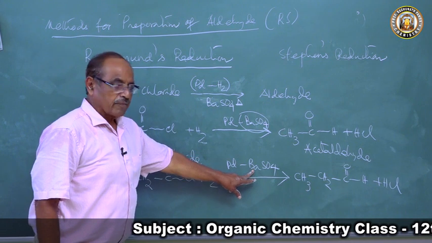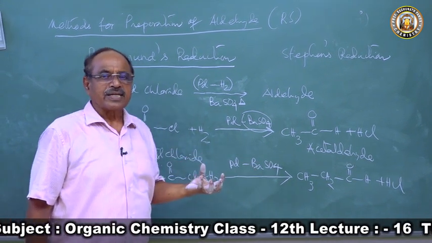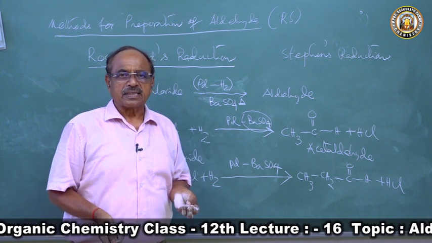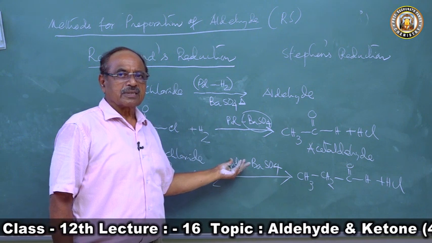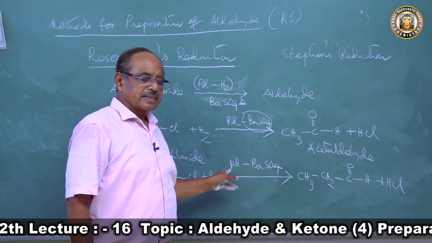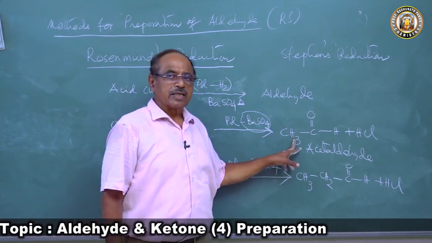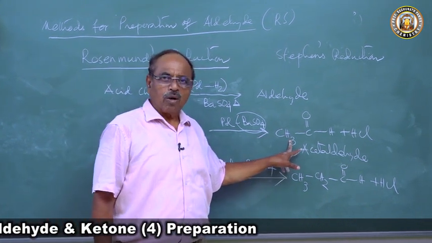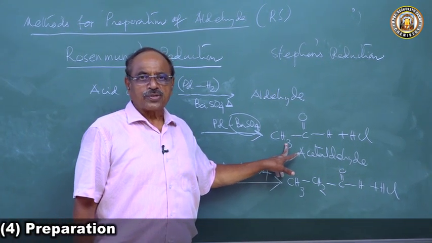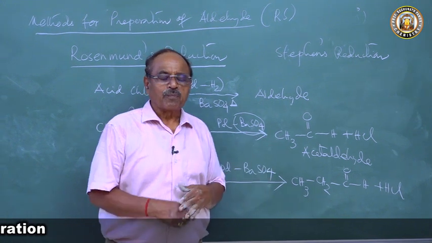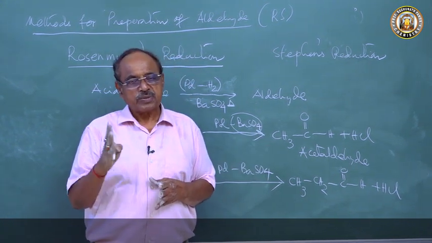So this barium sulfate poisons the catalyst, the catalytic activity of palladium, because otherwise this aldehyde would be reduced to primary alcohol. So barium sulfate poisons the catalytic activity of palladium and stops the reaction there.